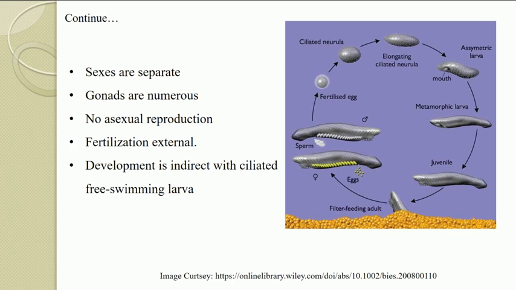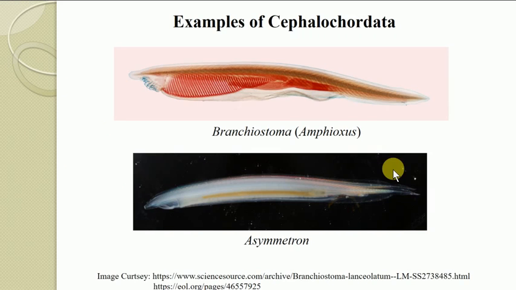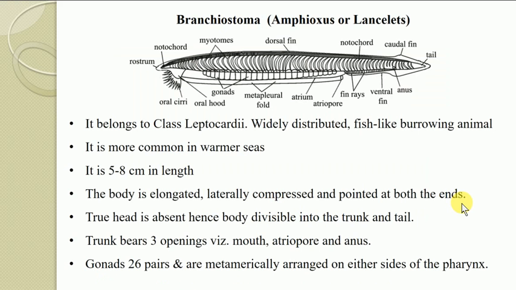So this is about the salient features of this group Cephalochordata. Now as far as the examples of this subphylum, one is Branchiostoma. This Branchiostoma is very popularly known as the Amphioxus. And another example of this group is Asymmetron. So these are the examples of the cephalochordates which we are going to discuss in a few characters.